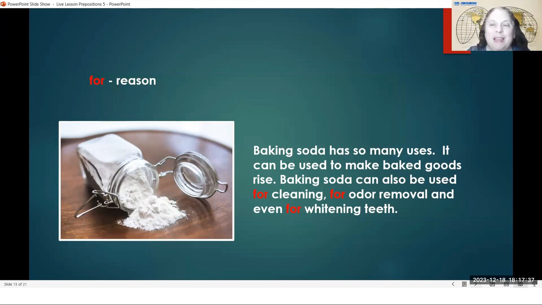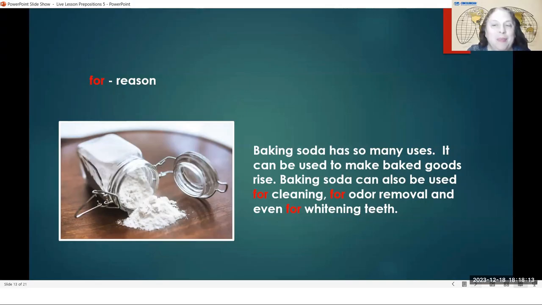And then if you have anything like onions in your refrigerator or something else that has a very strong odor, a strong smell, the baking soda will absorb, will soak in the smell and take the smell away from the refrigerator. So it can be used for odor removal, and it can even be used for whitening teeth. So you might see some toothpaste that says that it contains baking soda, because baking soda can be used for whitening teeth.